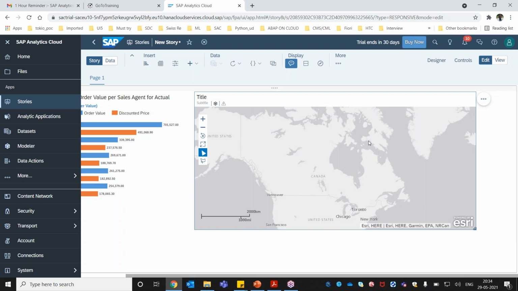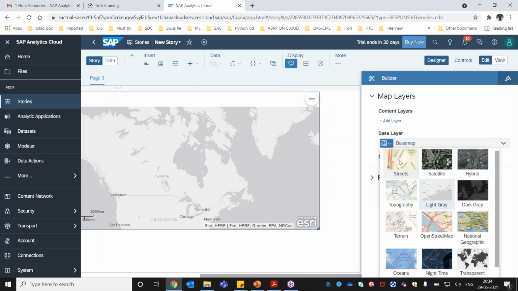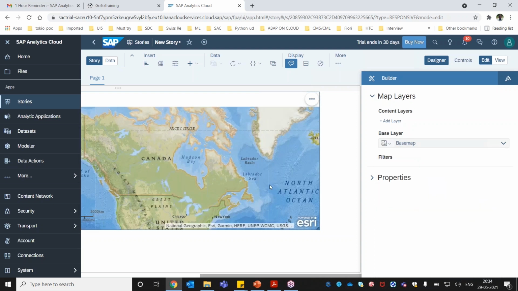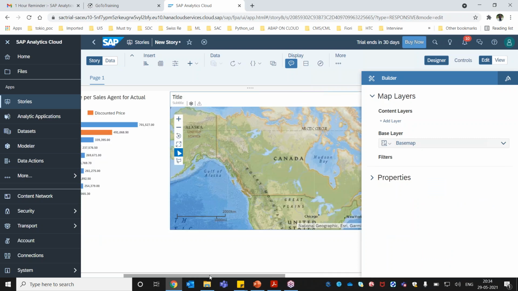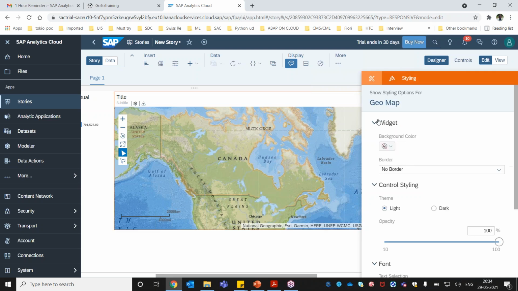All right, now we are going to design a map. Click on this map and then click on this designer. Different types of maps are available here, so you can use different map views. Let's use this National Geography map. Now this is how the map looks. Once we have designed the map here, you click here again. So now the map part is done, and again we can see some properties here. We will quickly discuss this in our coming sessions.